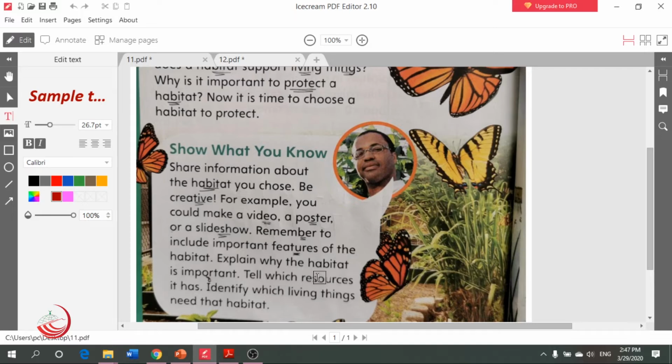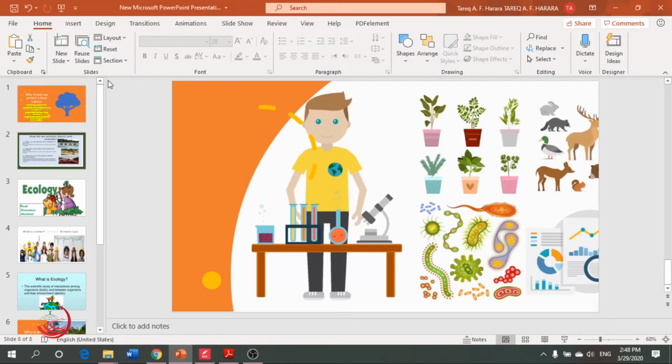Tell which resources. Ali, can you remind me of the meaning of resources? Yeah, excellent. Good job, Ali. A big amount of something. For example, here, teacher, we have resources of food, we have resources of water, we have resources of clothes. So, identify which living things need that habitat. So, after choosing the habitat, I want you to think what are the animals that could live in that habitat. So, let's go here quickly to see the answer.